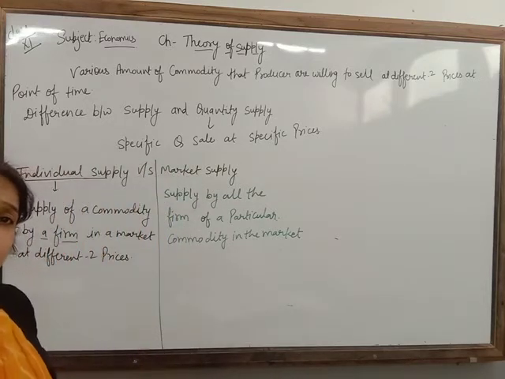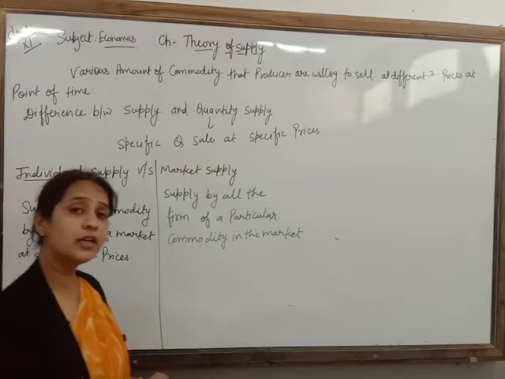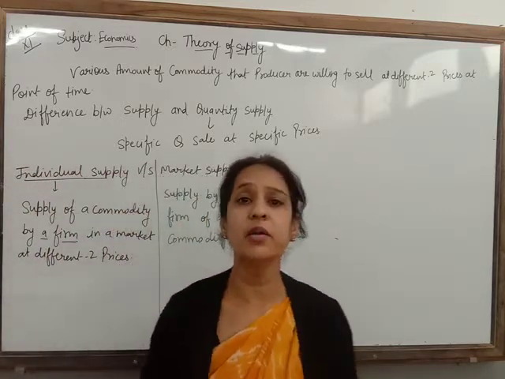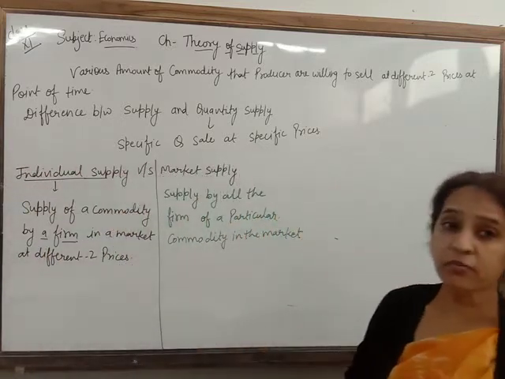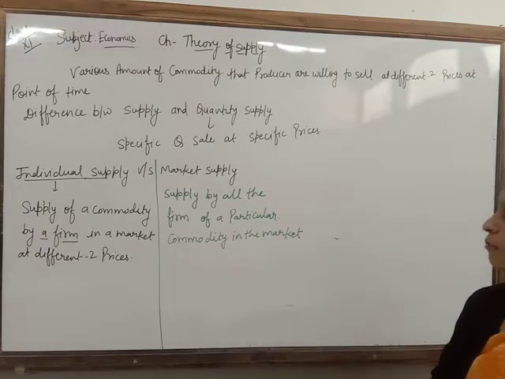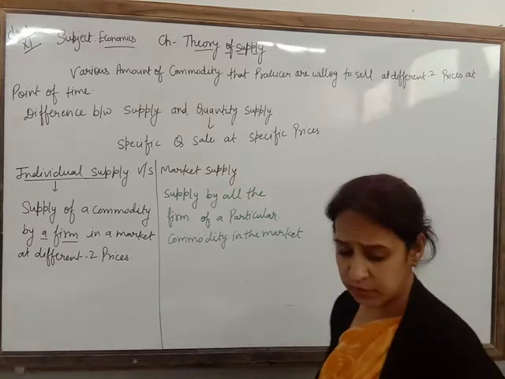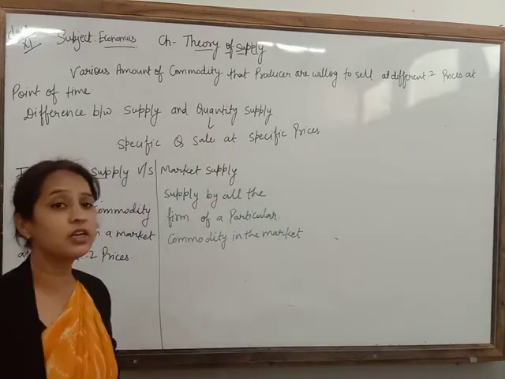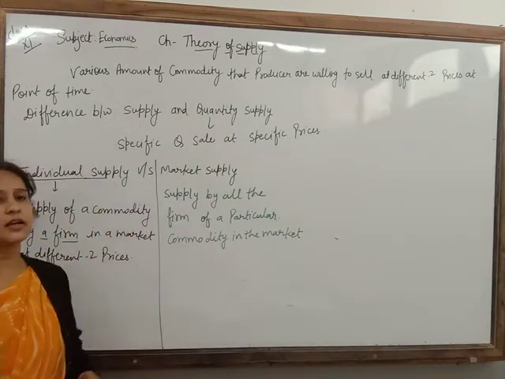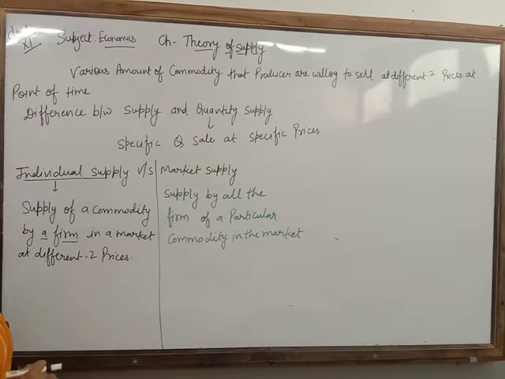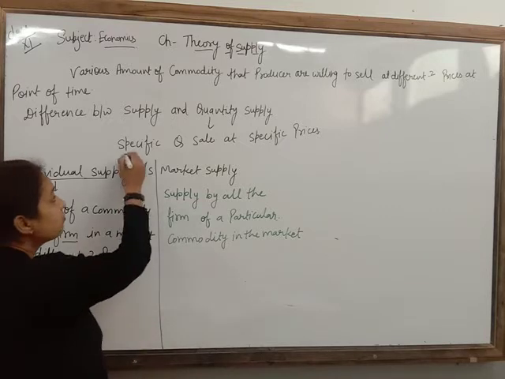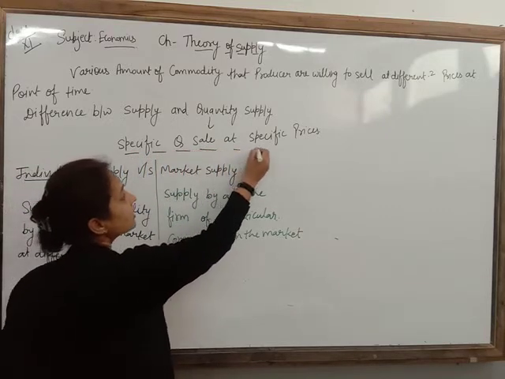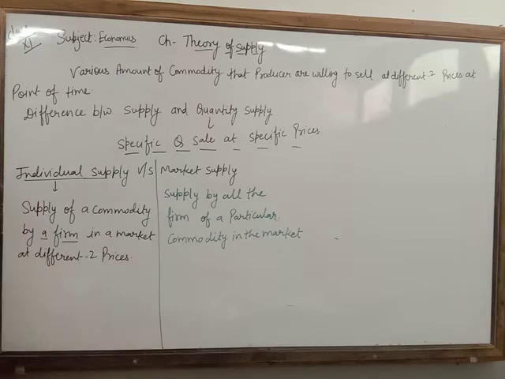Now what is the meaning of supply? The amount of commodity that producers are willing to supply at different prices at a point of time, that is known as supply. Now there is a difference between supply and quantity supplied. Supply, I told you, is the various amounts of commodity that producers are willing to sell at different prices. Now what is the meaning of quantity supplied? Quantity supplied means a specific quantity sold at a specific price.